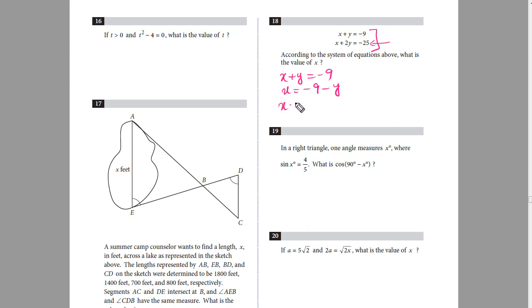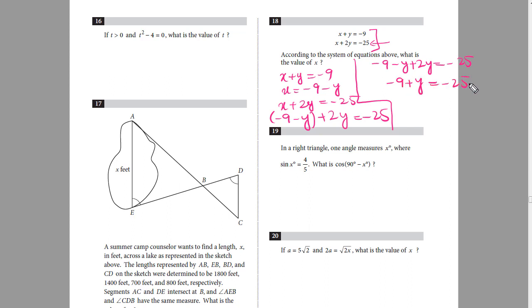So the second equation is x plus 2y is equal to -25. So x is -9 minus y, plus 2y is equal to -25. Now I'll work out the value for y. So -9 minus y plus 2y is equal to -25. So -9 plus y is equal to -25. So y will become equal to -25 plus 9. It will be y equals -16.